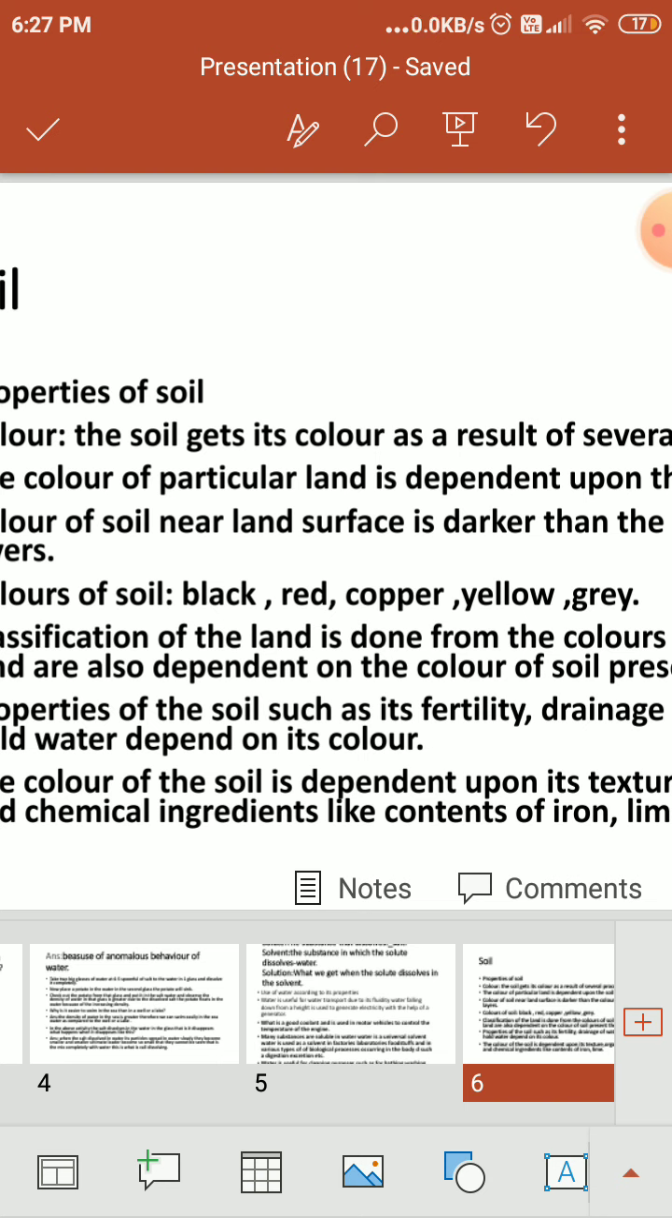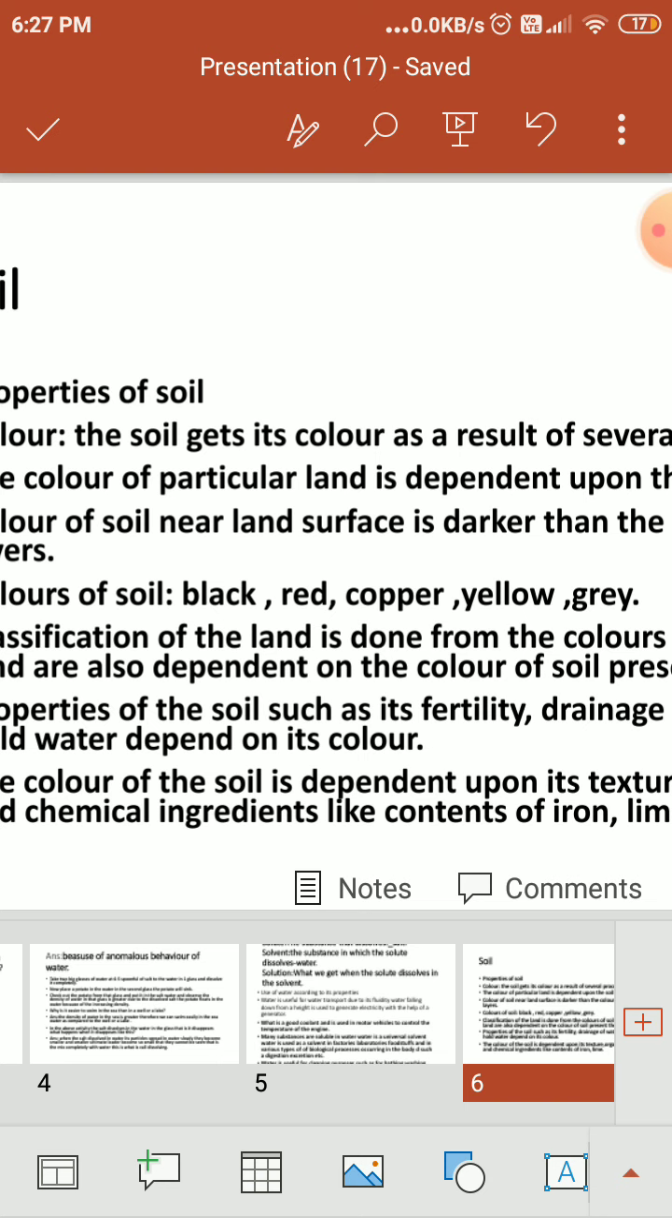The color of soil near the land surface is darker than the color of the lower layers. Depending on this, the colors of soils are black, red, copper, yellow and grey. Classification of the land is done from the color of the soil. Properties of land are also dependent on the color of the soil present there. Properties of the soil such as fertility, drainage of water, and capacity to hold water depend on its color.